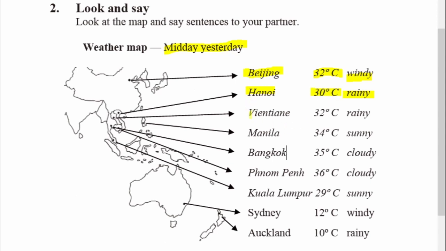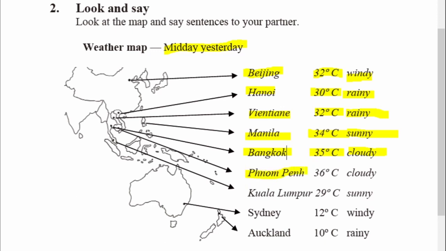In Vientiane, it was rainy with a maximum temperature of 32 degrees Celsius. In Manila, it was sunny with a maximum of 34 degrees Celsius. In Bangkok, it was cloudy with a maximum of 35 degrees Celsius.